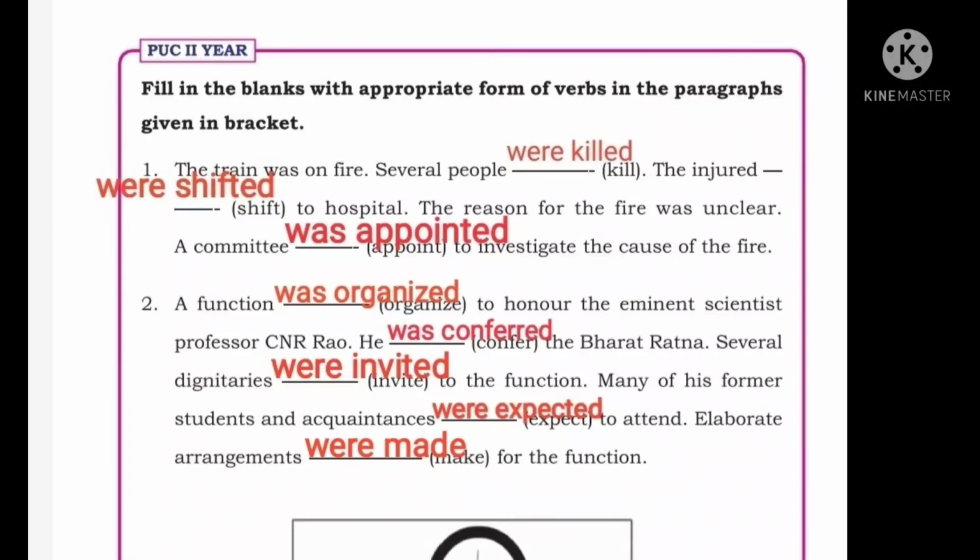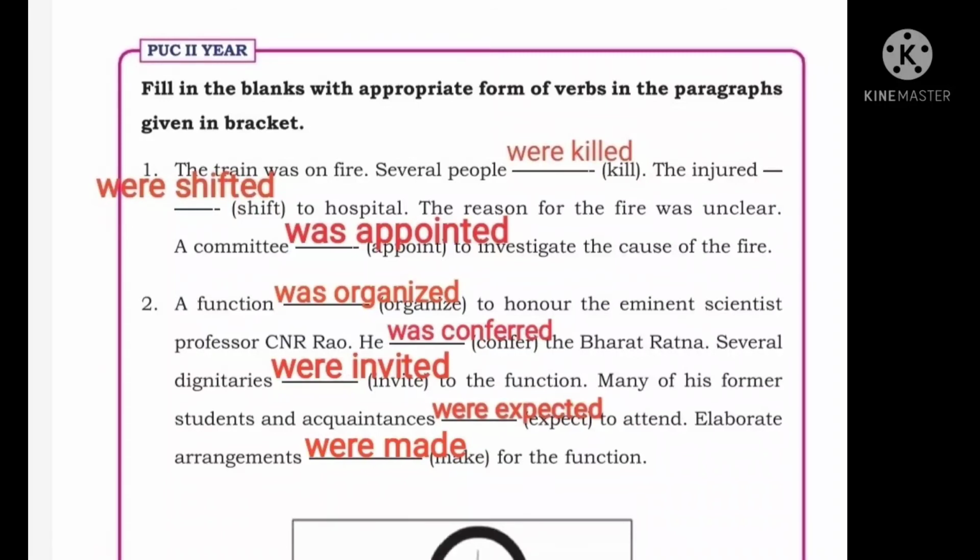A committee. Now committee is a collective noun, so you have to use "was," not "were." You use "were" only for plural and "was" for singular. So you write, "A committee was appointed to investigate the cause of the fire."